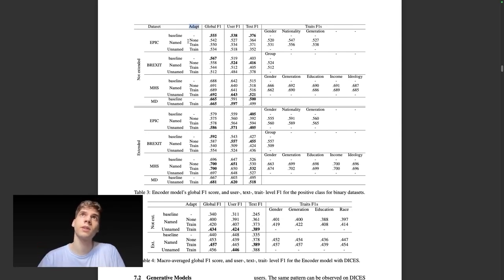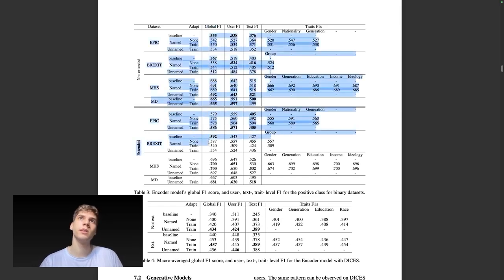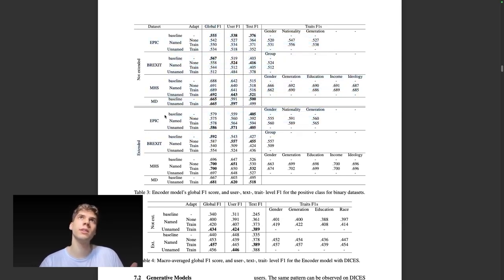There's also the type of adaptation here, if they use some in the training or inference, and then we have the metrics that they calculated. The global F1 we can see for each type, each dataset, sorry, not model. And after that, we have also the user F1 for each user, the text F1 for each text, and then the traits. The traits for me were the most cool ones to look at because we can see how the gender, how the nationality, how the generation influenced the result, okay?